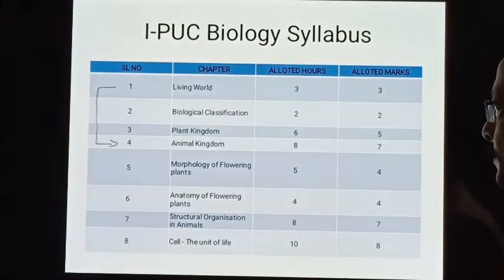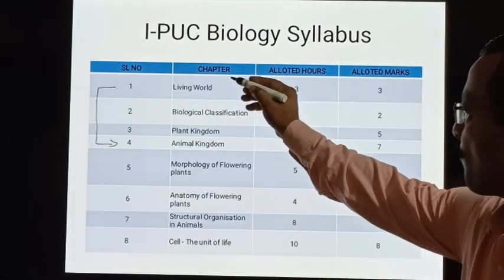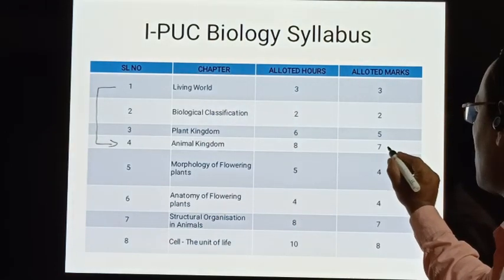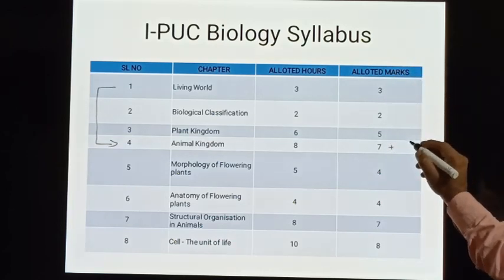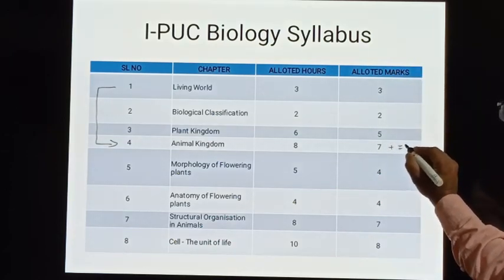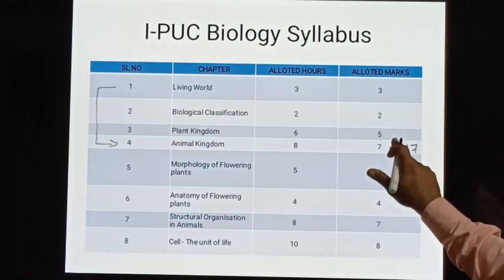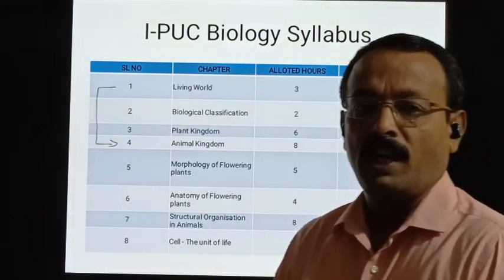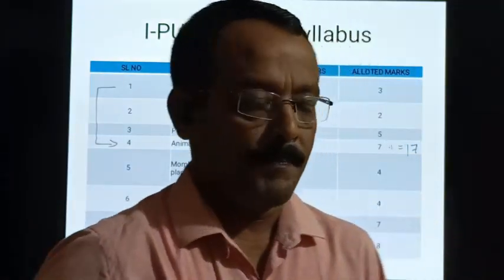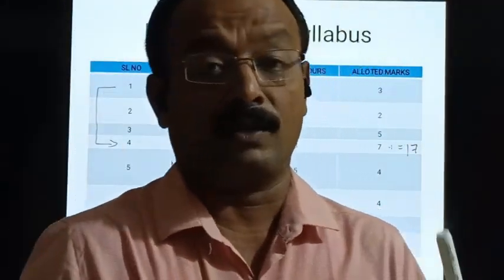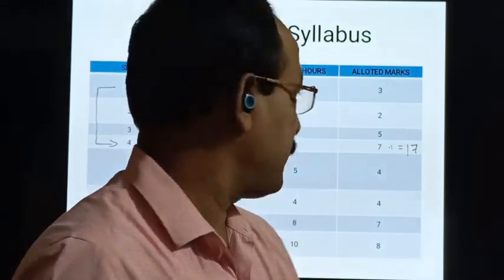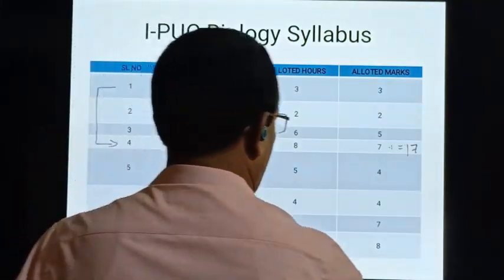So, put together, in Unit 1 there are 4 chapters. The total marks, when we add all these, 7 plus 3 is 10, 5 plus 2 is 7, is 17 marks. 17 marks of questions will feature in Unit 1. So, if you thoroughly study Unit 1, you are capable of answering 17 marks in the theory paper. So, this is about Unit 1.